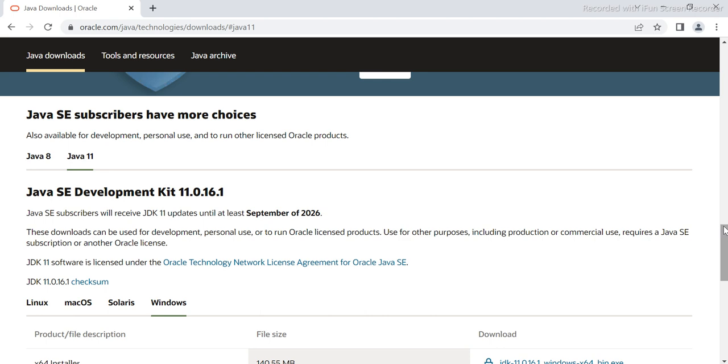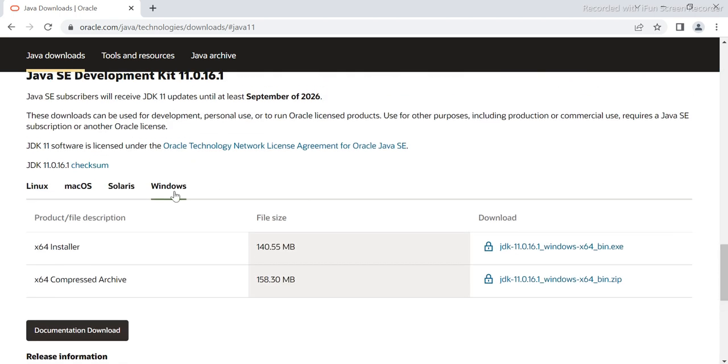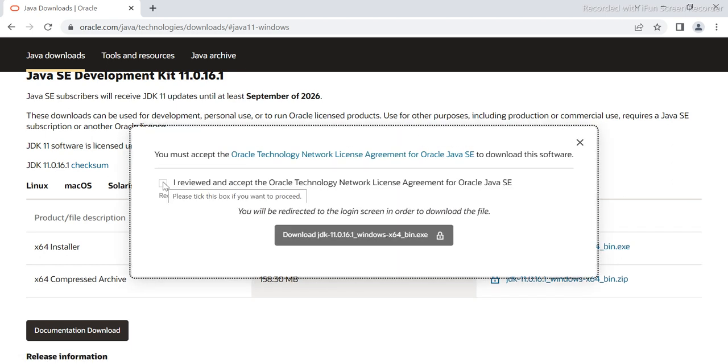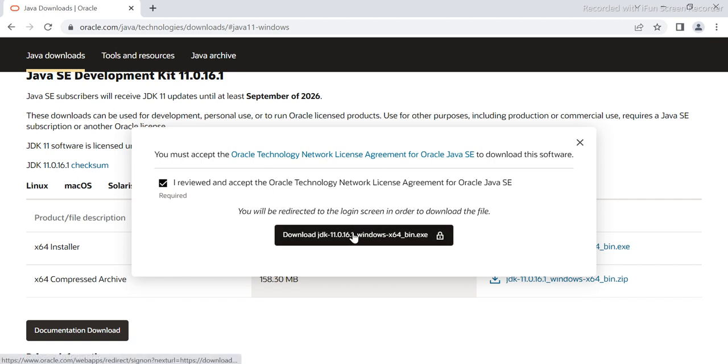Let me give it a try here. Because I already have 8, you might face some problem. So this is the installer. Make sure you are going to the correct machine. If you are using Linux or Solaris, otherwise most of the time we are all using Windows, at least at home. Now I have to click here, review and accept, and download it. So it will start downloading, guys.